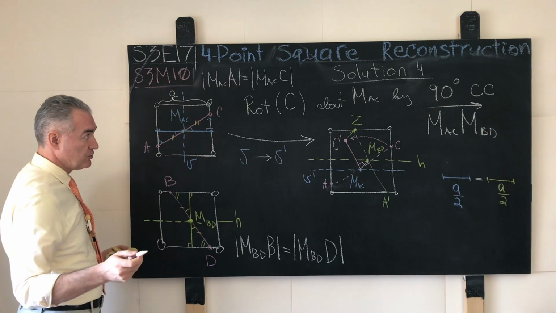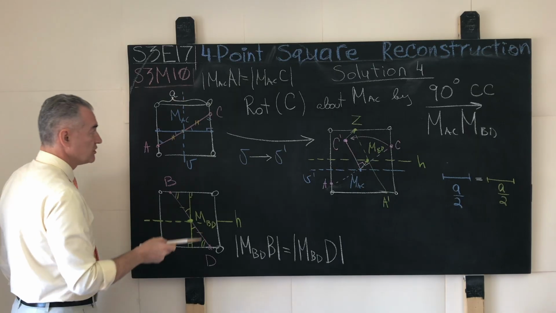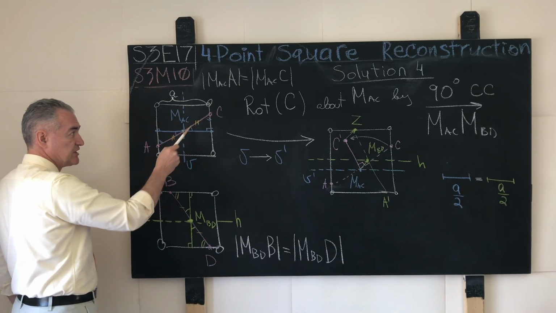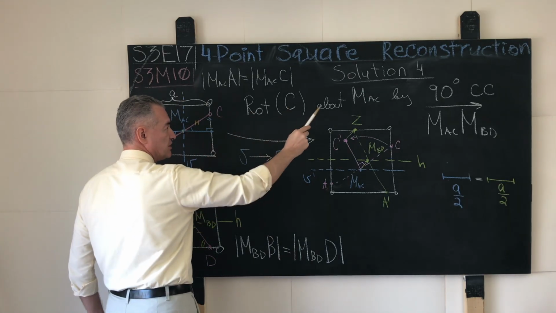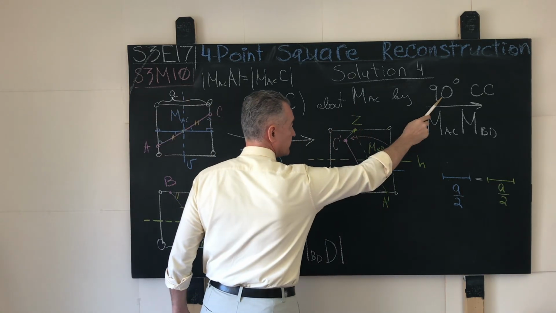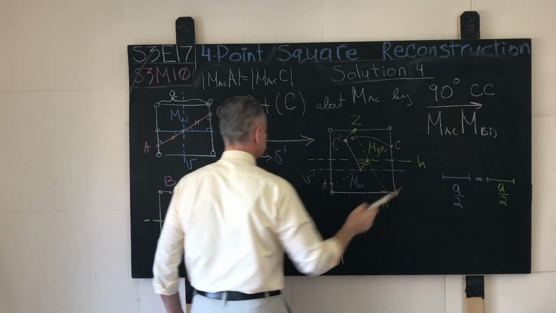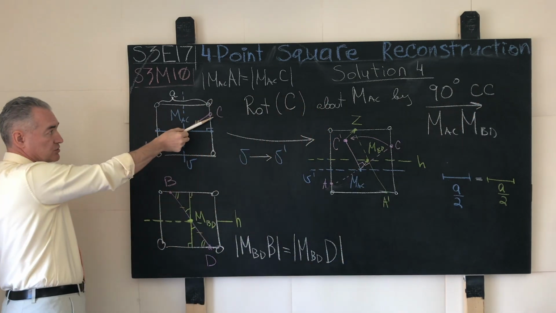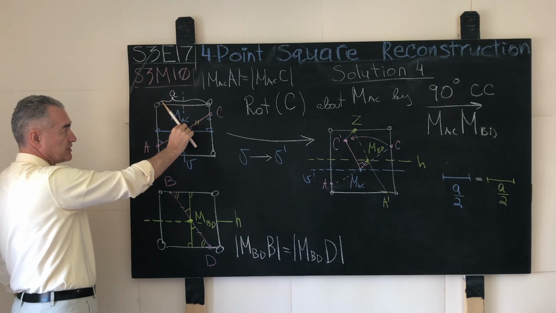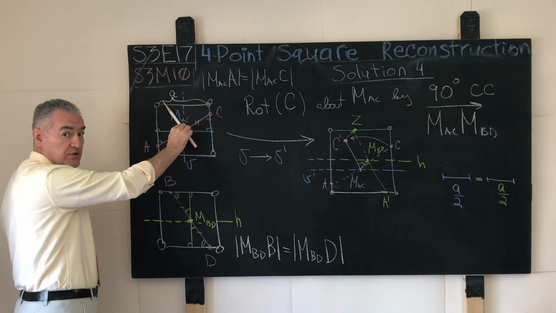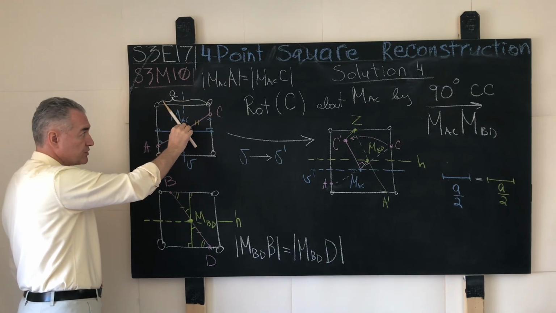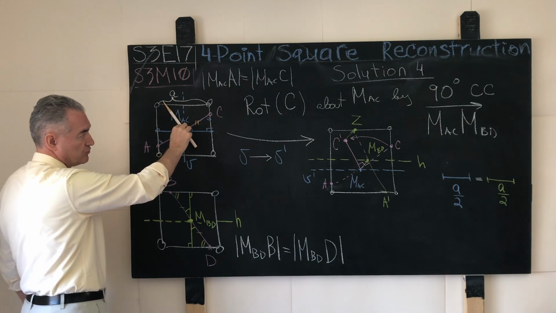And that observation motivates solution number 4. And here is the idea. You can think on your own, but my idea is the following. We rotate the point C about the midpoint MAC by 90 degrees counterclockwise. We rotate this point like so, this way, by 90 degrees. So we are setting up, what are we setting up? We're setting up the orthogonal intersecting chords theorem to bring it into action over here.